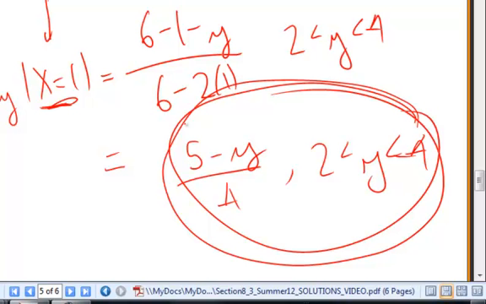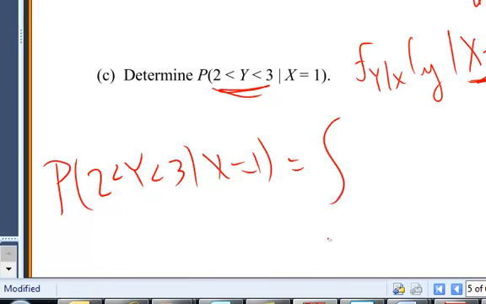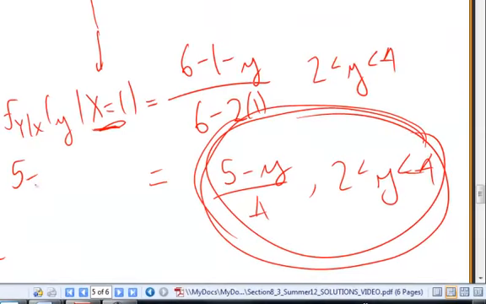So now what's the probability y is between 2 and 3? I'm just going to use this function. The probability 2 less than y less than 3 given x is equal to 1 is just the integral from 2 to 3 of 5 minus y over 4 dy. And I'll get a value.